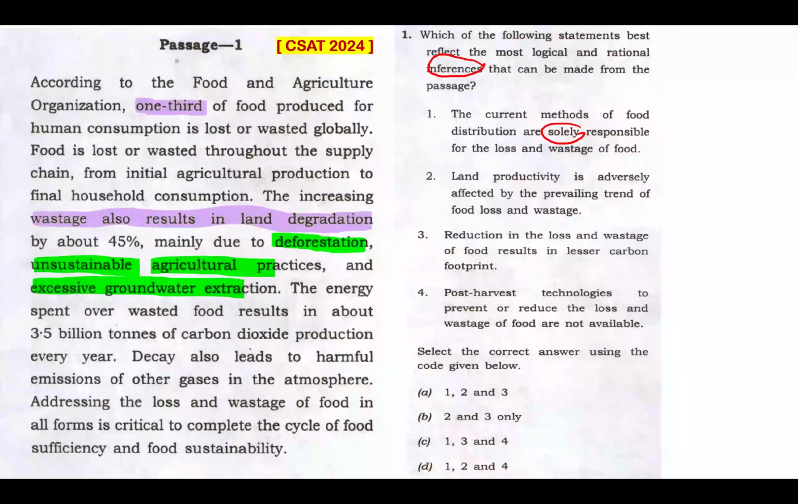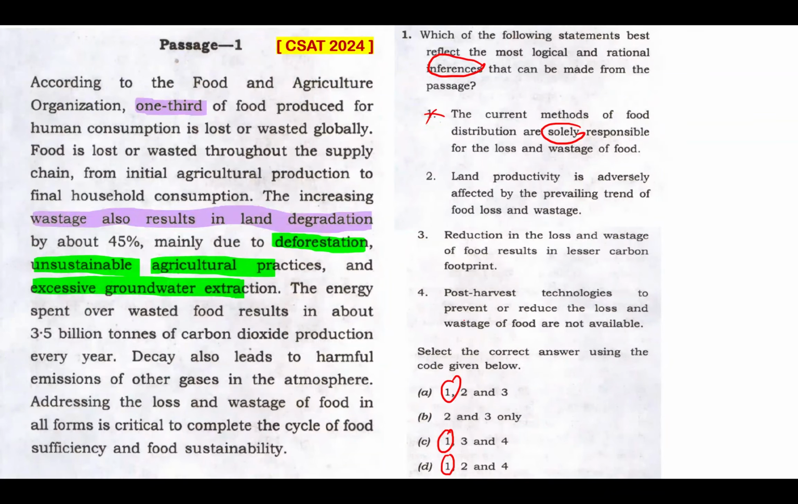So solely responsible, this distribution? No, that cannot be my answer. Yes, so statement 1 is eliminated, which makes it an easy elimination. Option A is eliminated, option C is eliminated, option D is eliminated, because it contains statement 1.